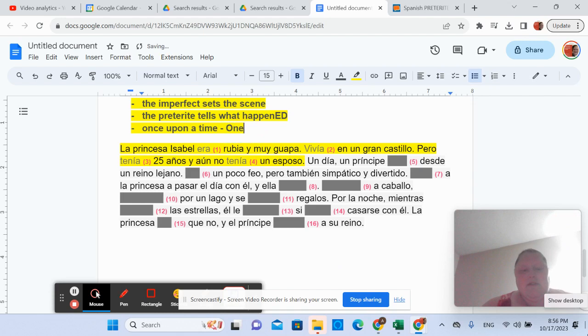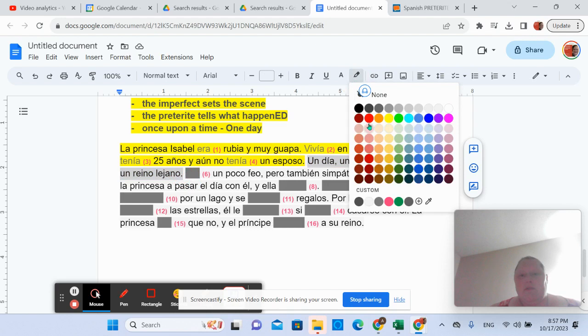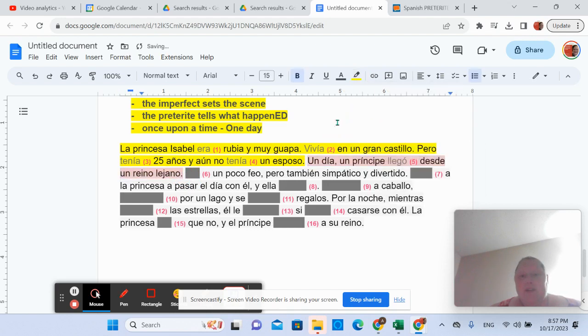Hey, look. Un día. So here's us setting the scene. Then all of a sudden we have un día. Un día, un príncipe llegó desde un reino lejano. A prince arrived from a faraway kingdom.